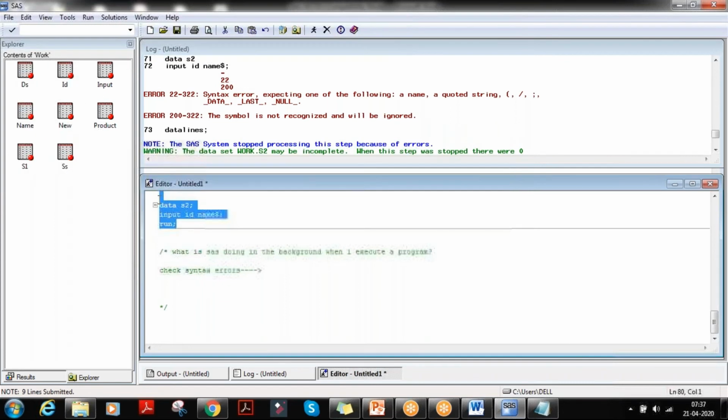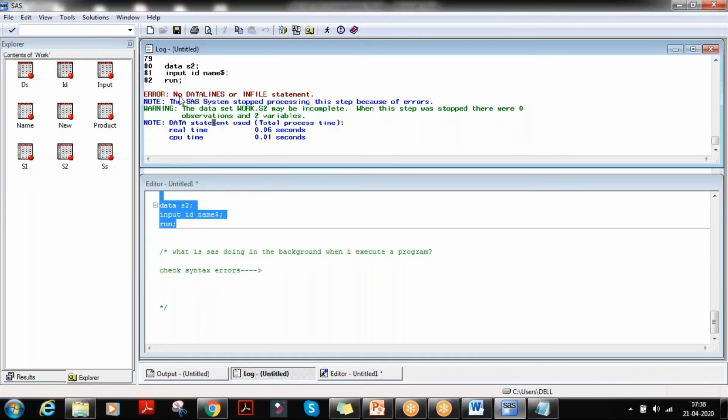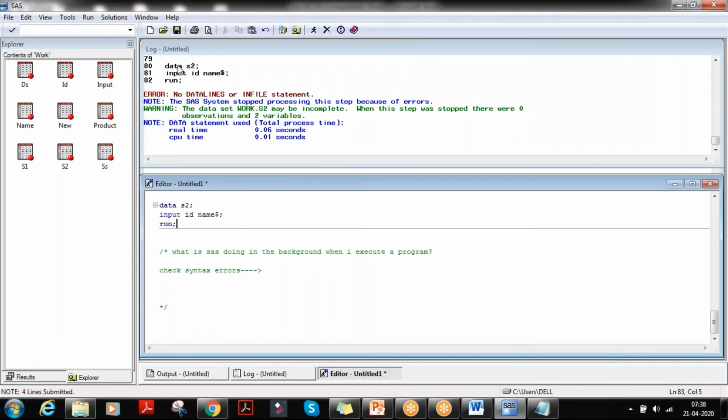Okay, I'll run this again. So it said no data lines or infile statement found. We did not give anything. But s2 is created here, right? Data s2. The first thing would be creation of the first line. Based on the first line, it will create a data set called s2. S2 is created. Then it will go to input.